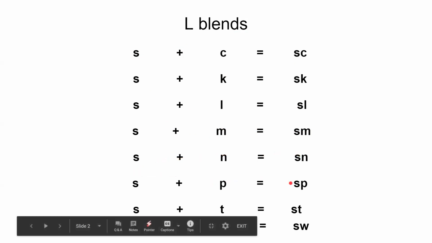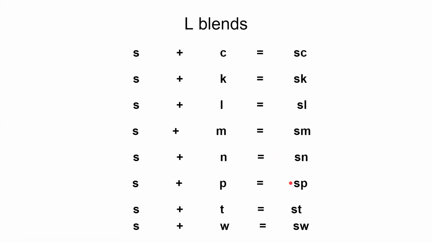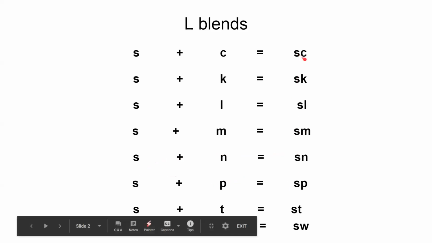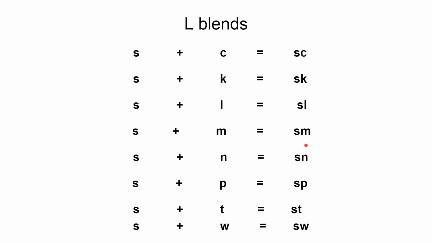Sp, sp. Repeat. St, st. Repeat. Sw, sw. Repeat. So the sounds are sk, sl, sm, sn, sp, st, sw.